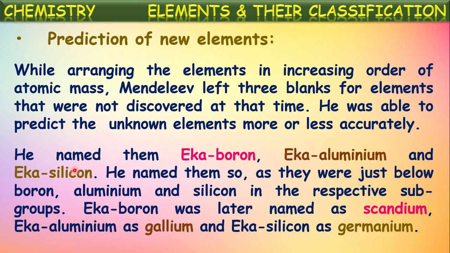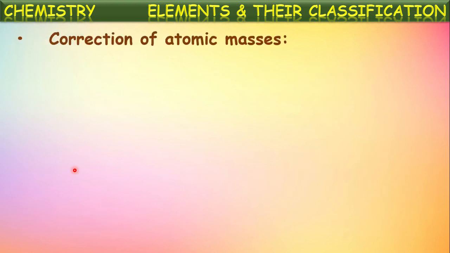And not only did he leave the gaps, he named those elements before their discovery, and he even predicted their properties before their discovery. He succeeded in these predictions more or less accurately. So this is one of the advantages of Mendeleev's periodic table and Mendeleev's periodic classification. And one more: correction of atomic masses.